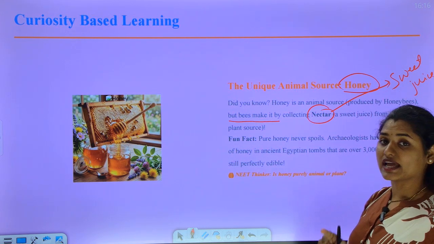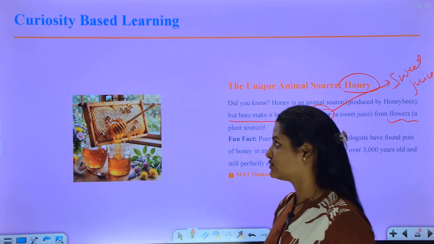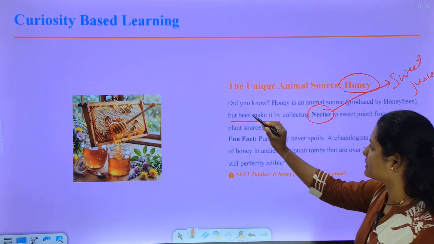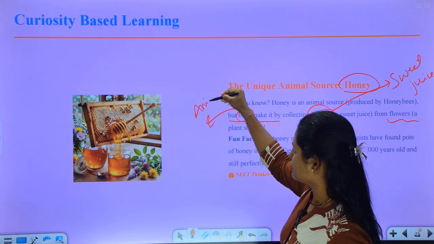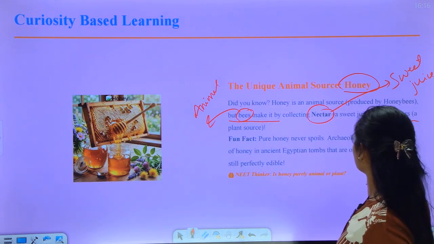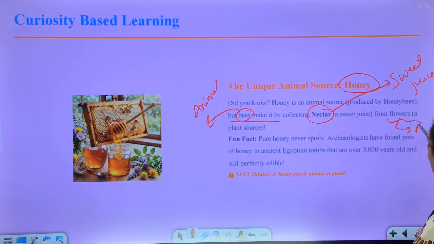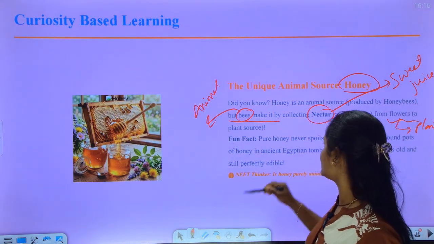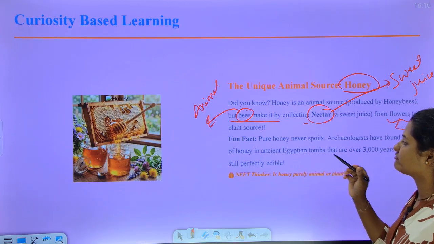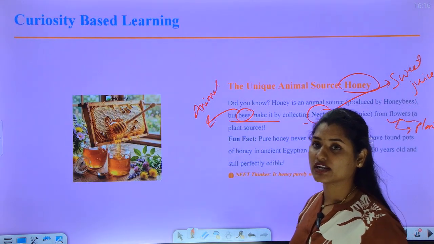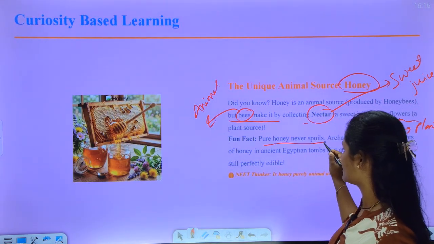So it is both an animal source and a plant source, because bees are animals, right? Animal source. And flowers are plants. So bees collect nectar from flowers, right? And a fun fact, pure honey will never get spoiled.